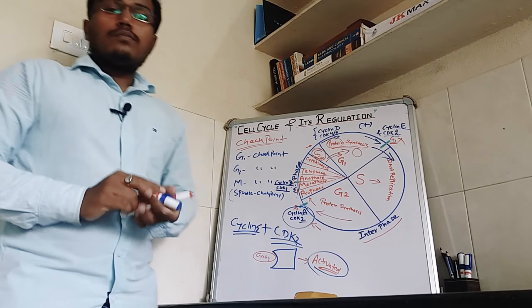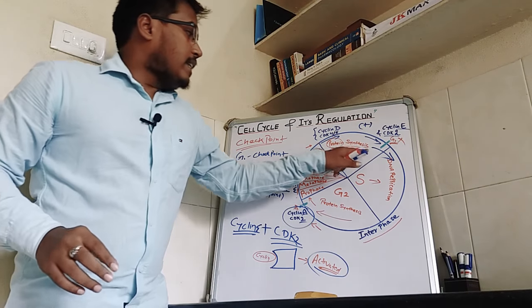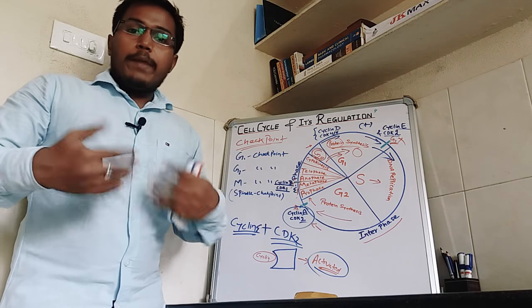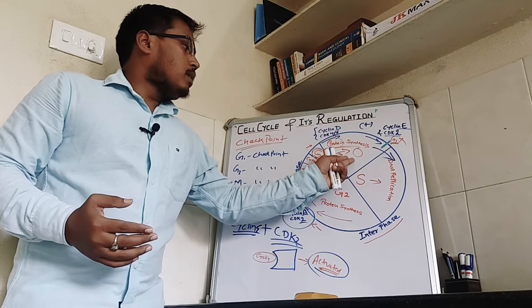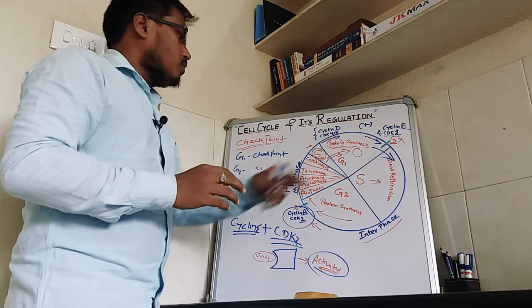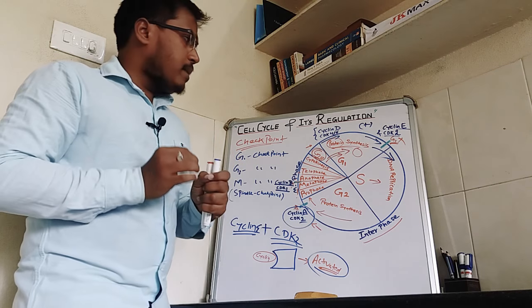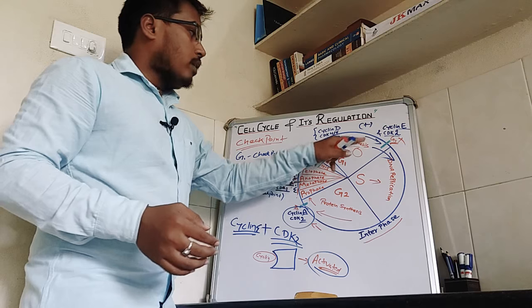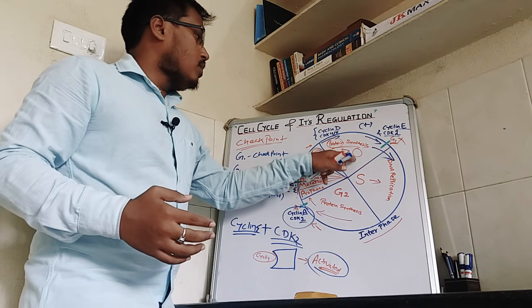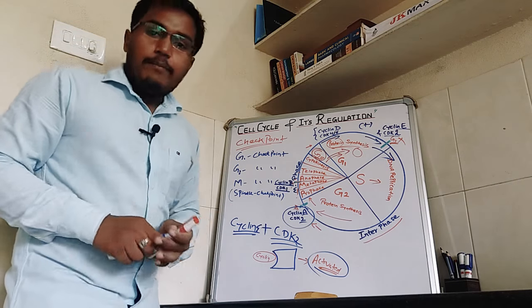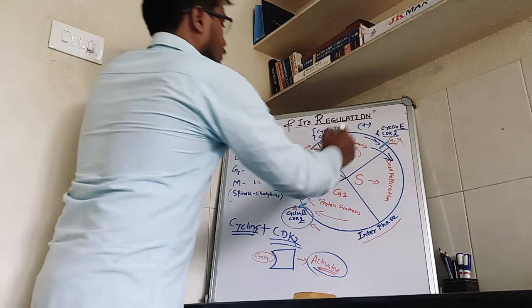But now when there is any DNA damage, or when the cell has not prepared itself, or enough protein is not synthesized to pass the cell from G1 to S phase, at that time negative regulation occurs.